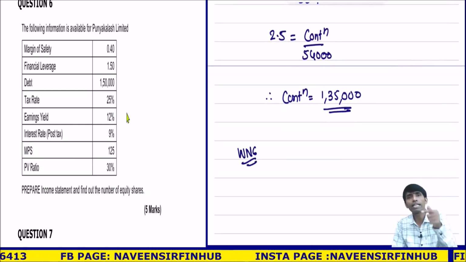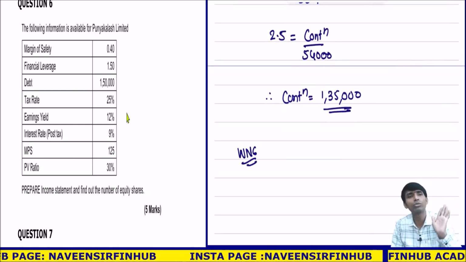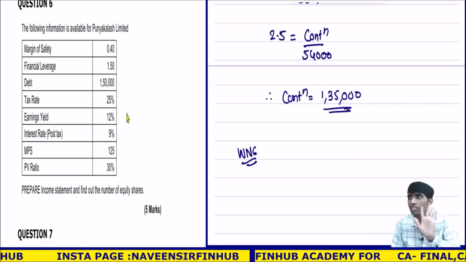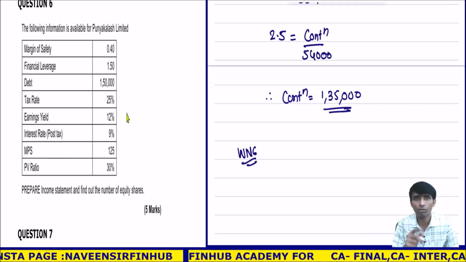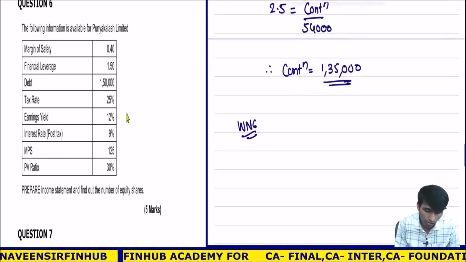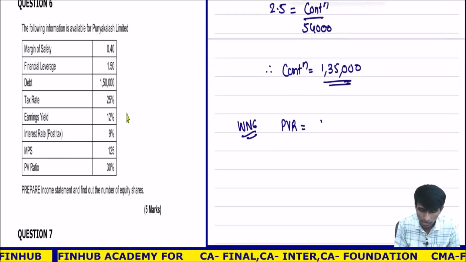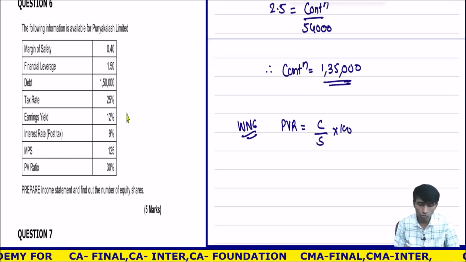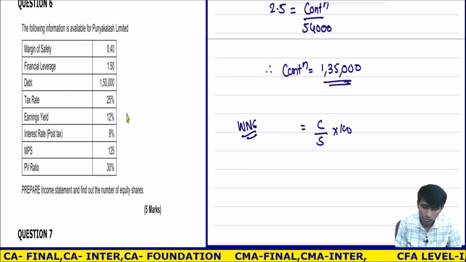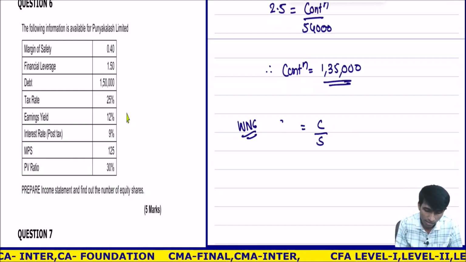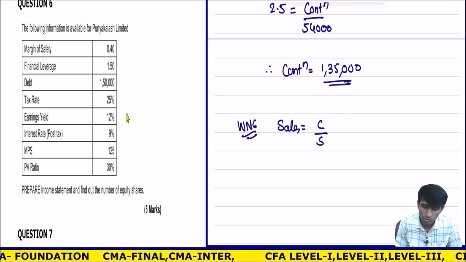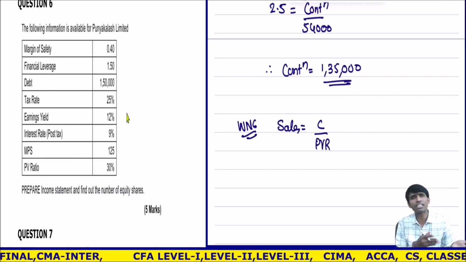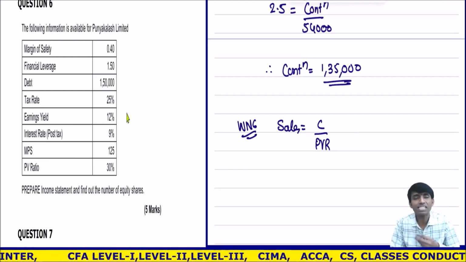I know contribution. I know PV ratio. See, this is similar to question number 2, except that interest part. And what else is different, I'll tell you. Because earnings yield and all is given. So PV ratio is equal to contribution upon sales into 100. Now you should not write this. What you should write is directly, I want sales. So directly you should write sales is equal to contribution upon PV ratio. PV ratio will come this side, sales will go that side. Understood? So this is again the same.